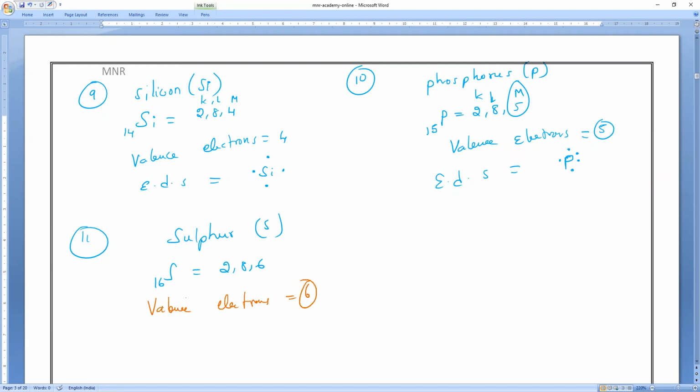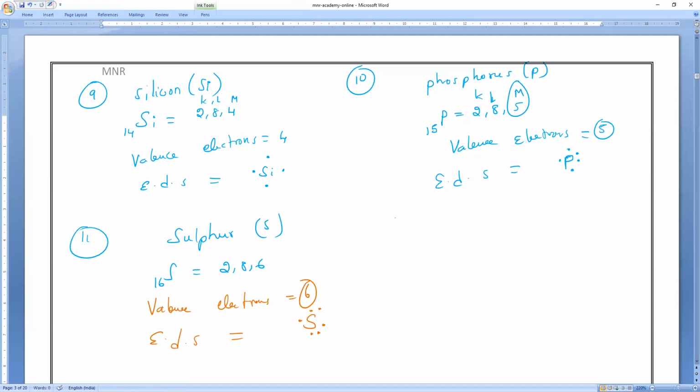Okay. Then the electron dot structure of sulfur: 2, 4, and 5 and 6. Or you can put 2 up, and on the right side and left side 1, 1.